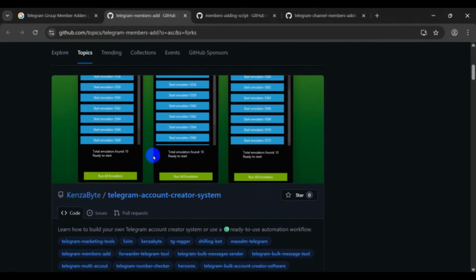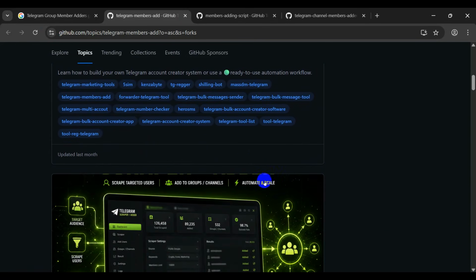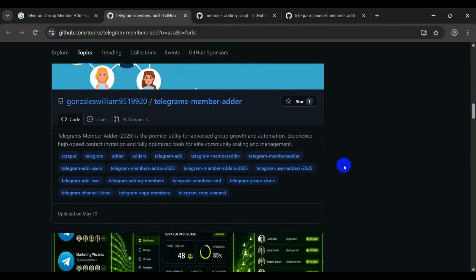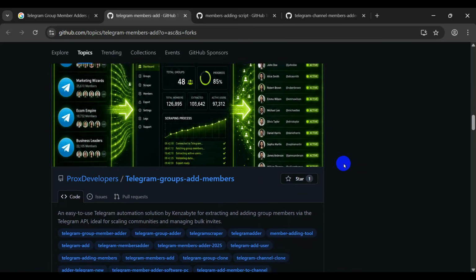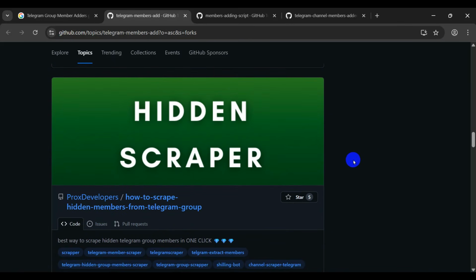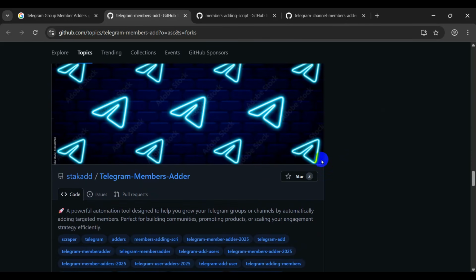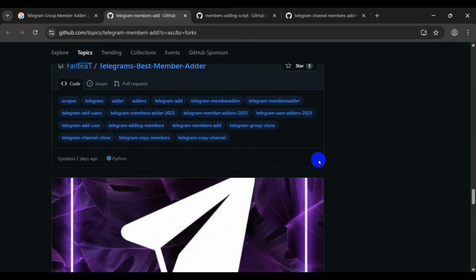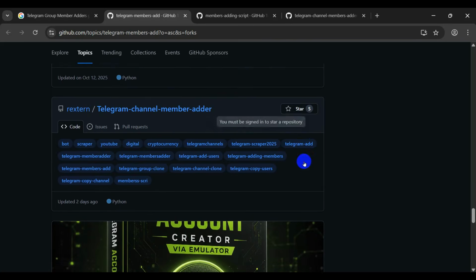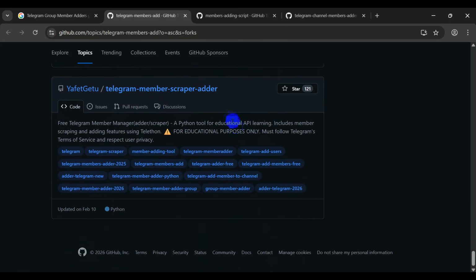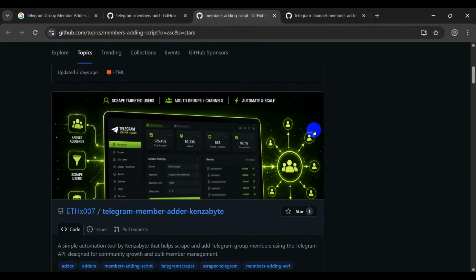Next are Telegram group member adders. These tools automate the process of adding users to groups and channels. Instead of relying on organic growth, operators use automation to expand communities rapidly by targeting large numbers of accounts. This practice can expose users to unwanted communication, spam campaigns, and potentially deceptive content. It also highlights how automation can be misused to bypass normal community building processes.